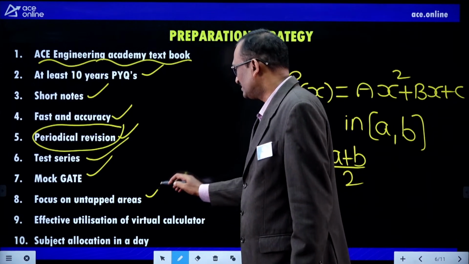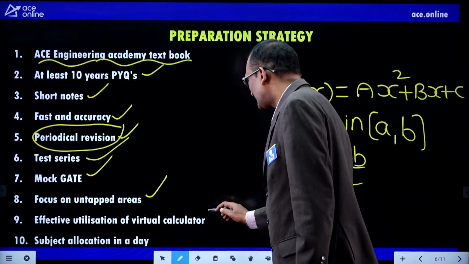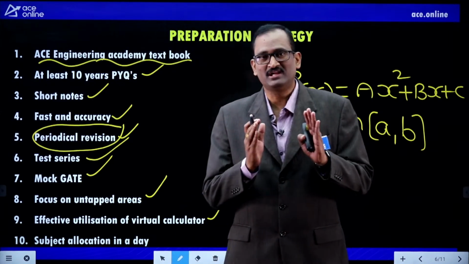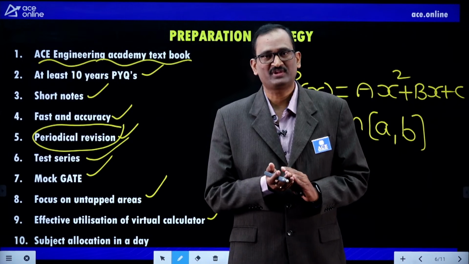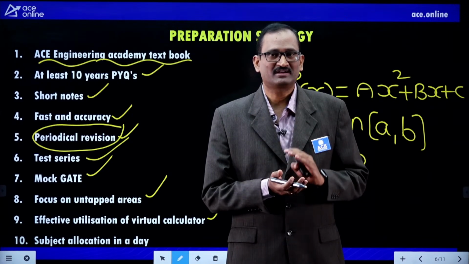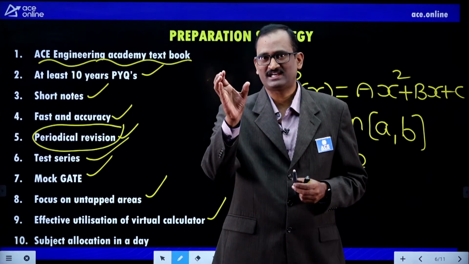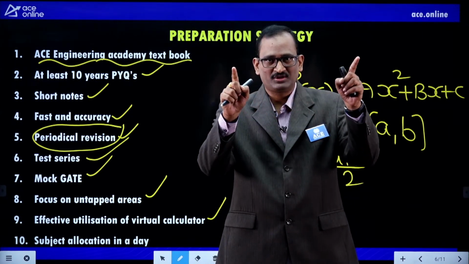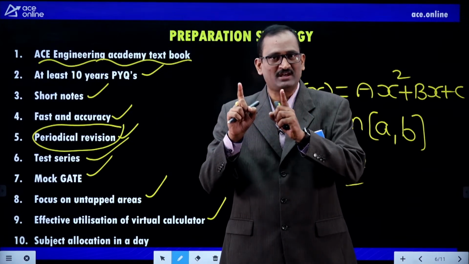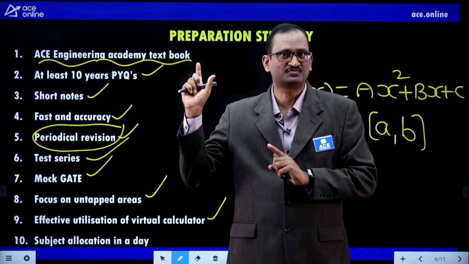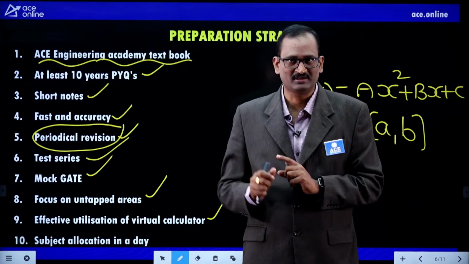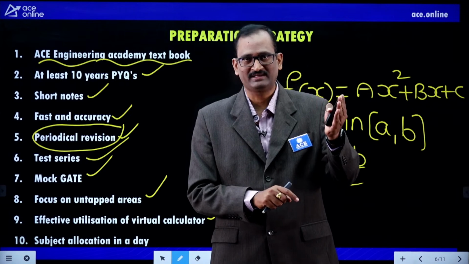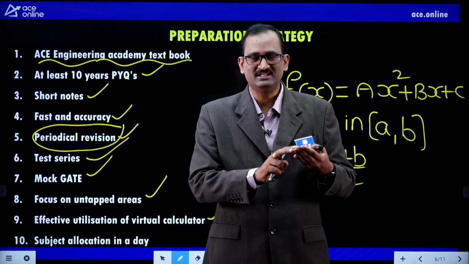Focus on untapped areas. We have discussed effective utilization of the virtual calculator. Remember, utilization of the virtual calculator is very important. Reason: a scientific calculator will not be permitted. Whatever calculator is available on your smartphone, that type of calculator will appear on the computer screen, which is called the virtual calculator. Doing calculations using a calculator in your hand is very easy.